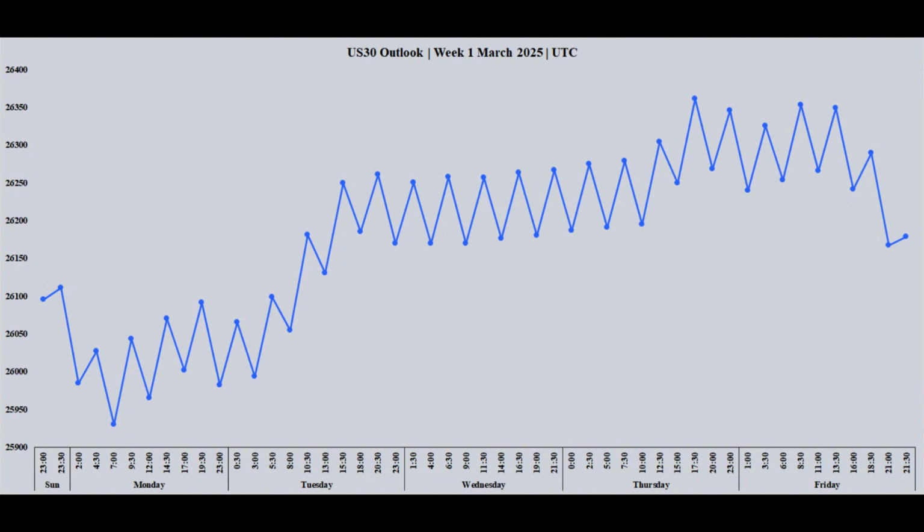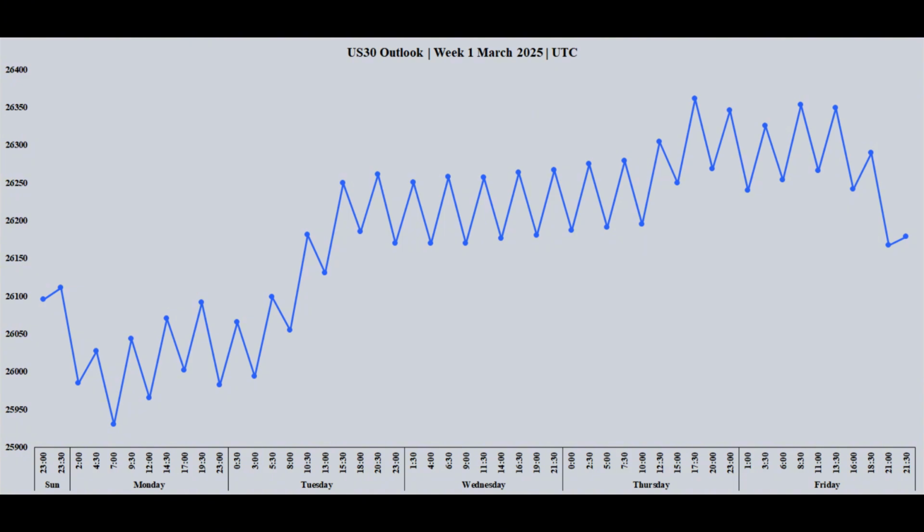U.S. labor market report, key midweek event. Midweek, the spotlight will intensely focus on the U.S. labor market report. The non-farm payrolls, NFP figure, alongside the unemployment rate and average hourly earnings, are historically significant market movers for U.S. equities, including the US30.